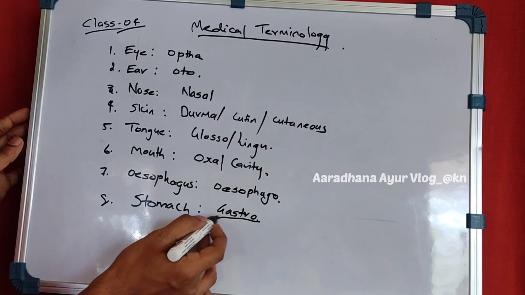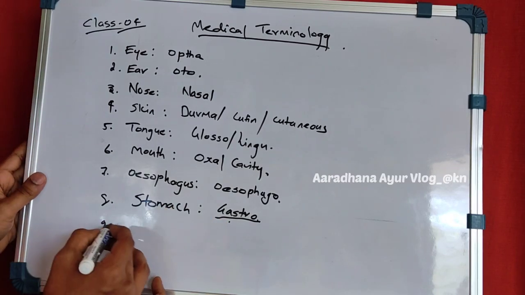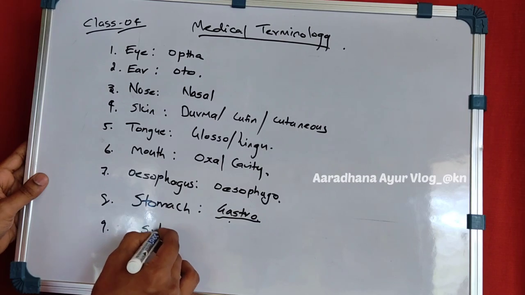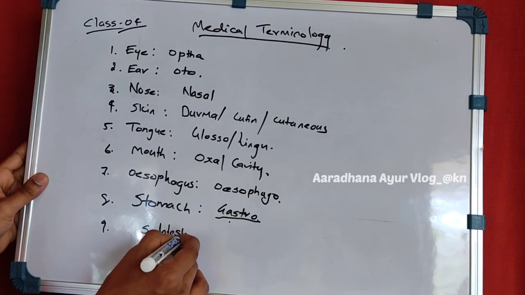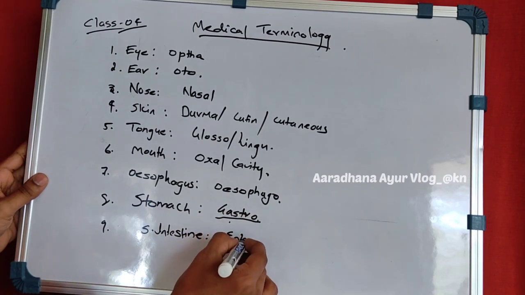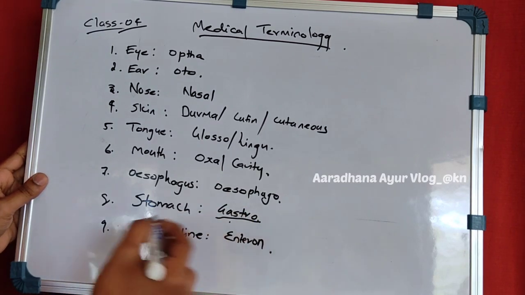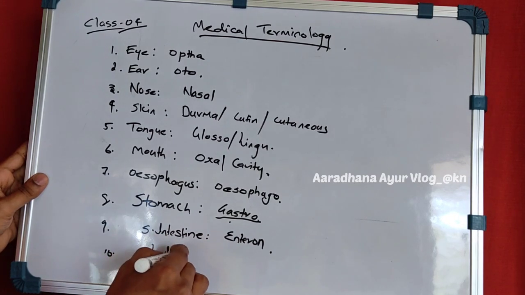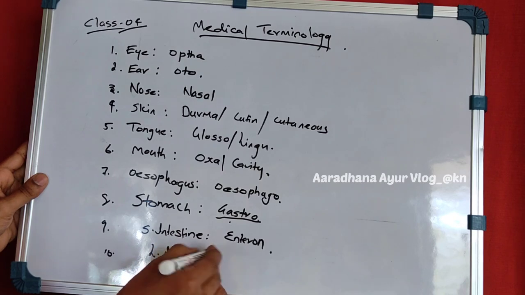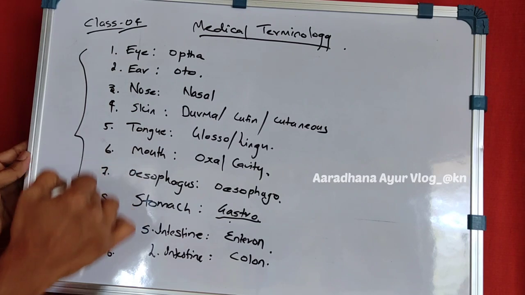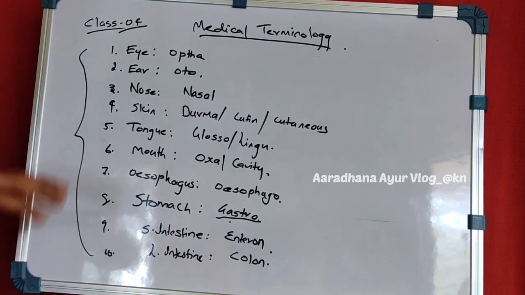So its terminology is gastro. When we come to the small intestine, it is known as entero. And coming to the large intestine, it is colonoscopy. So these are the first 10.